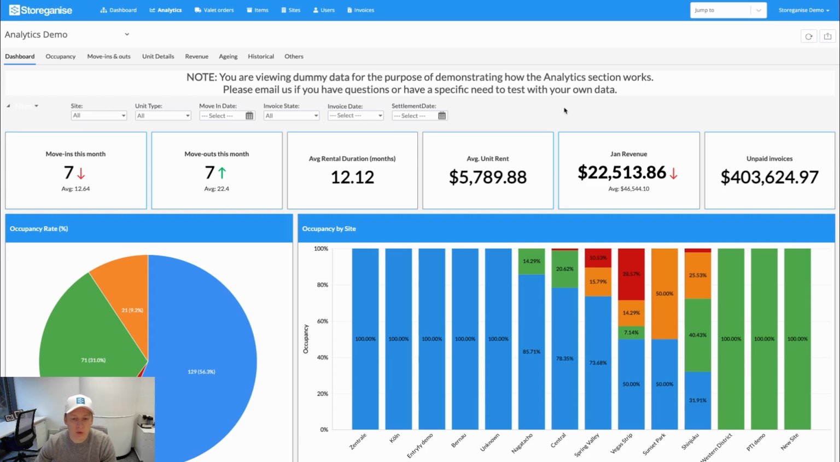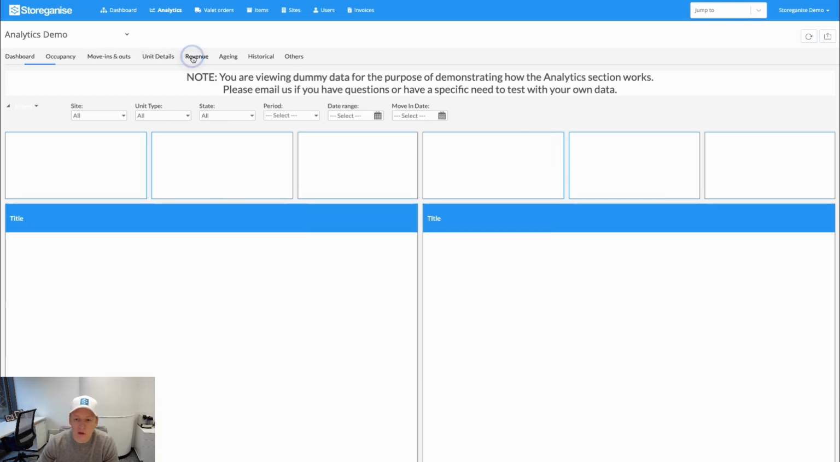If we jump into the management portal, it's divided into a few different sections. This is the analytics page, a fully interactive analytics and reporting module. You get an overview of all the details of your facility: occupancy, revenue, unit details, move-ins, move-outs, all of that.